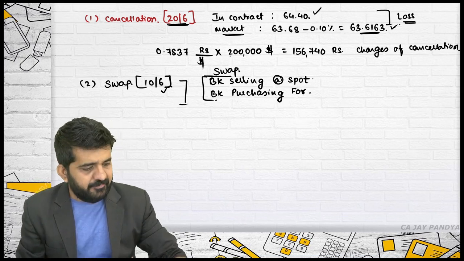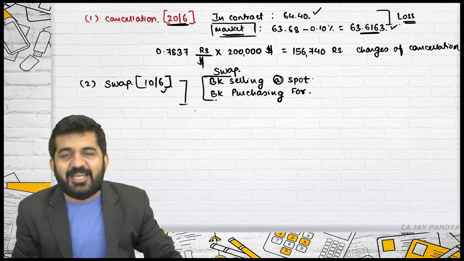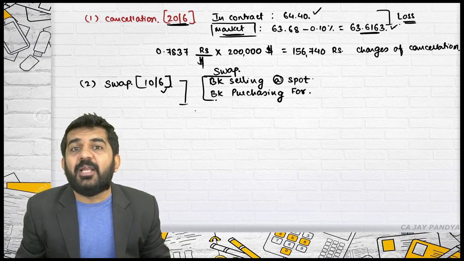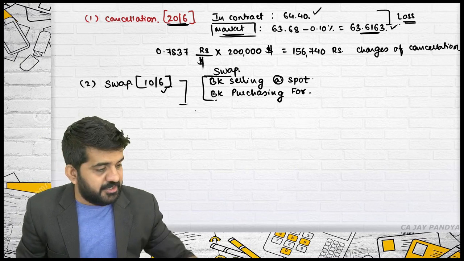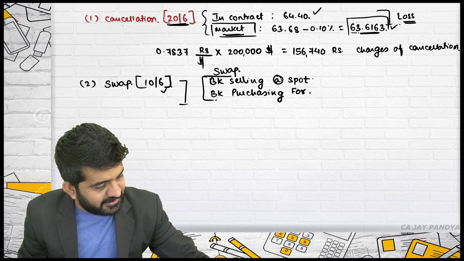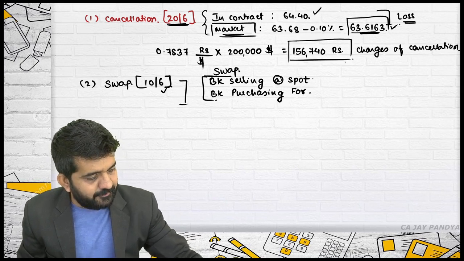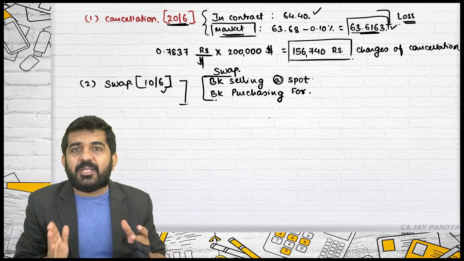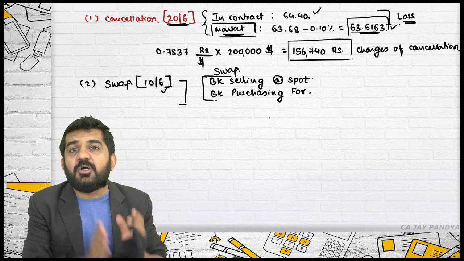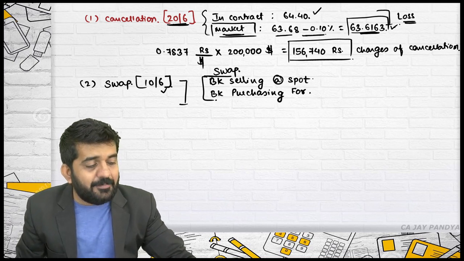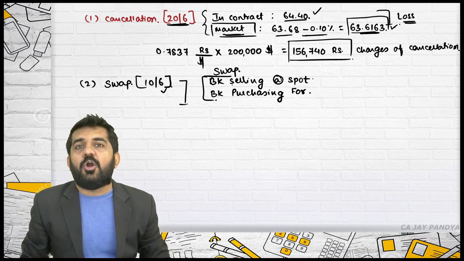Try to concentrate. We are not actually selling it into the market. But on what basis will we calculate the cancellation charges? This whole thing is done to find out this and ultimately this. So to calculate the charges, you will have to take the rate of the date on which he comes for cancellation. So this rate is taken as a base. This was already a contract rate.